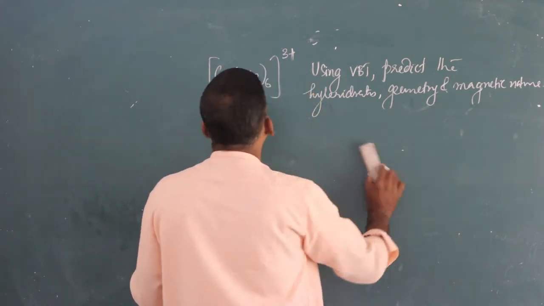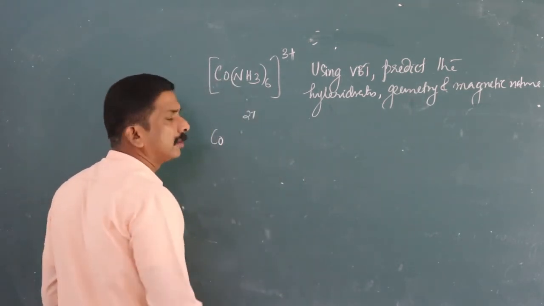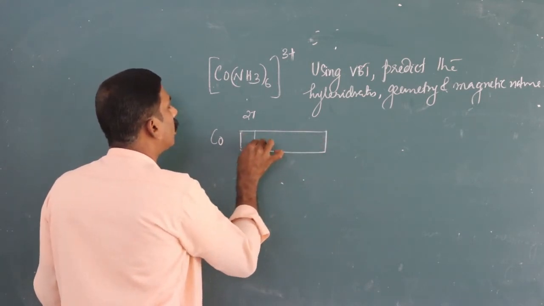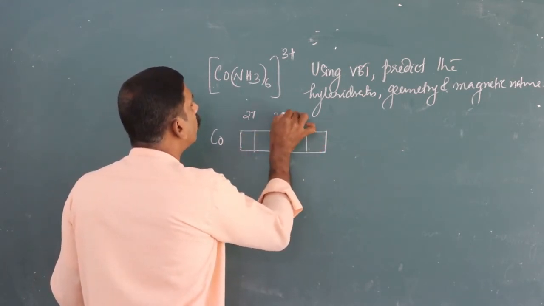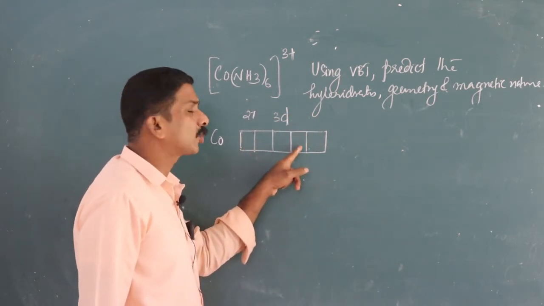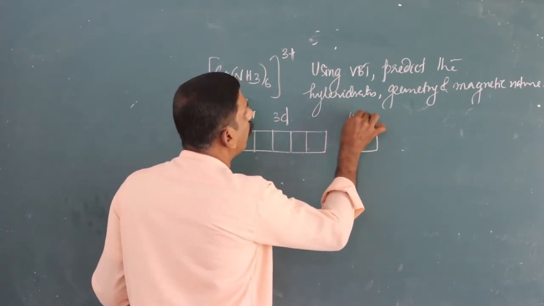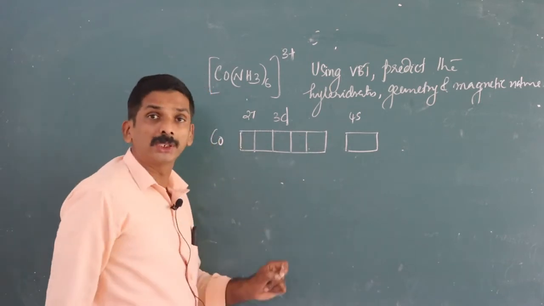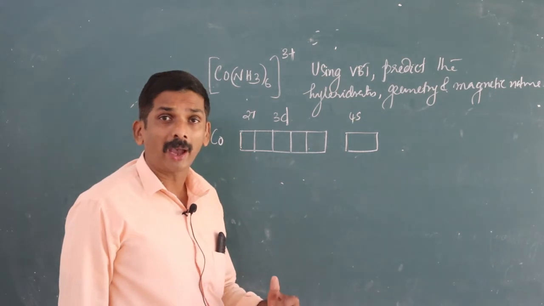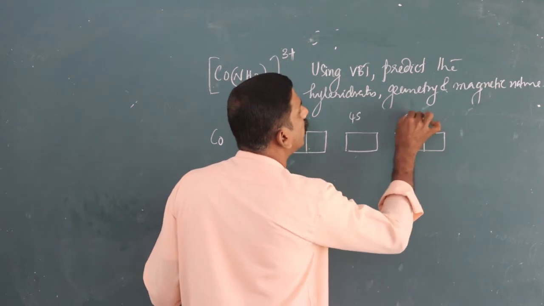And here cobalt, with atomic number 27. Therefore the outermost configuration: you know, for d orbital there are 5 orientations, dxy, dyz, dxz, dx square minus y square and dz square, 3d 4s. And the first point about this valence bond theory is that the central metal atom makes available a definite number of orbitals. Next is 4p.